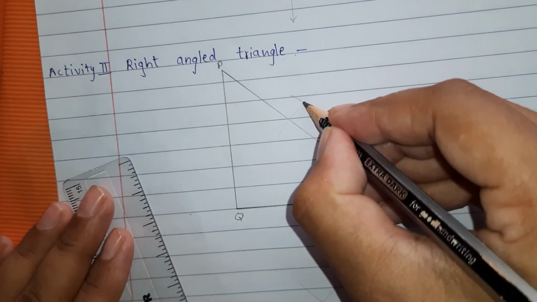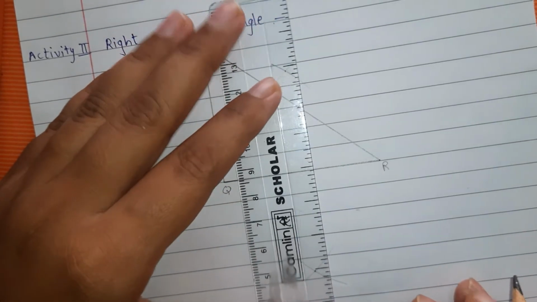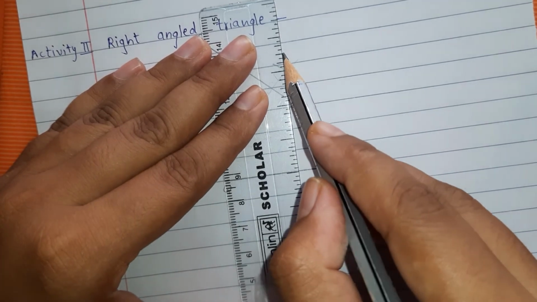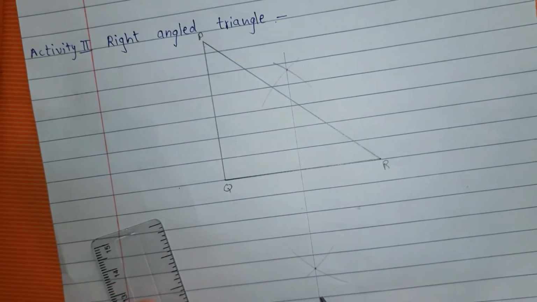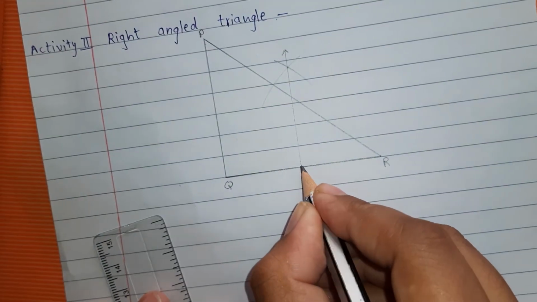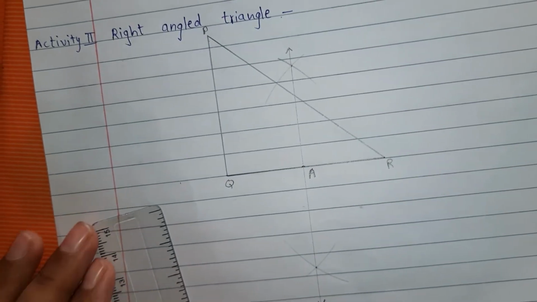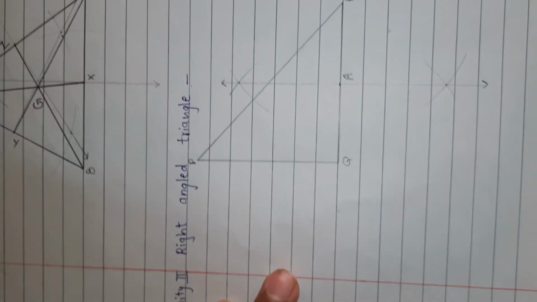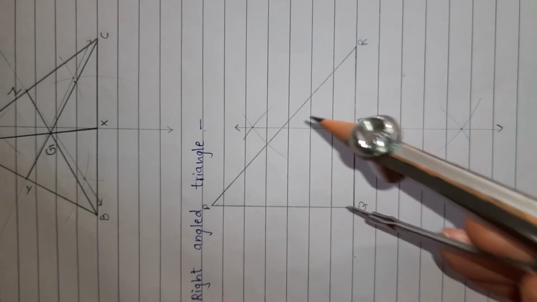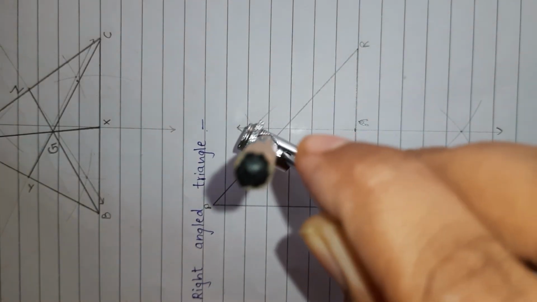First mark the point of intersection and join these two points using a faint line. So where did we get the midpoint of QR? Here. Suppose this is point A. Now the midpoint of PQ. First keep on P, then keep on Q. Take distance more than half.